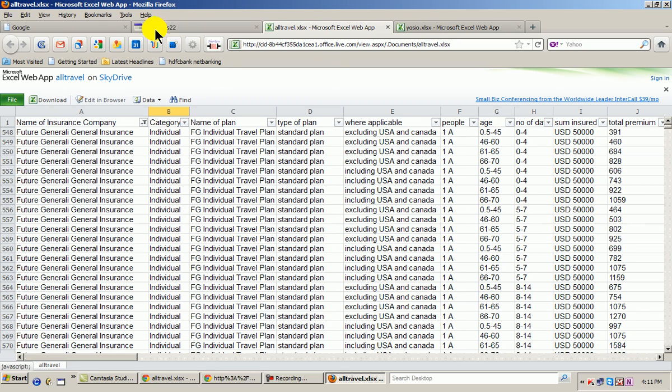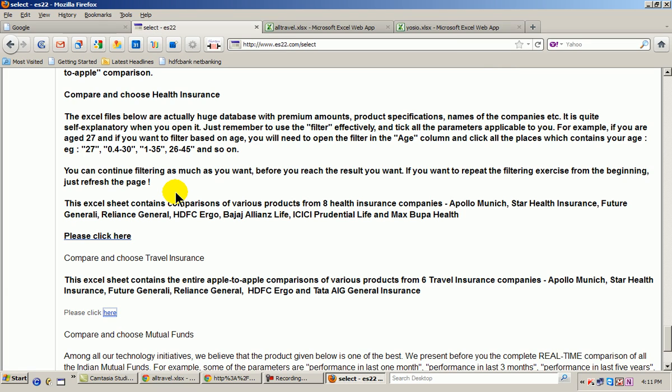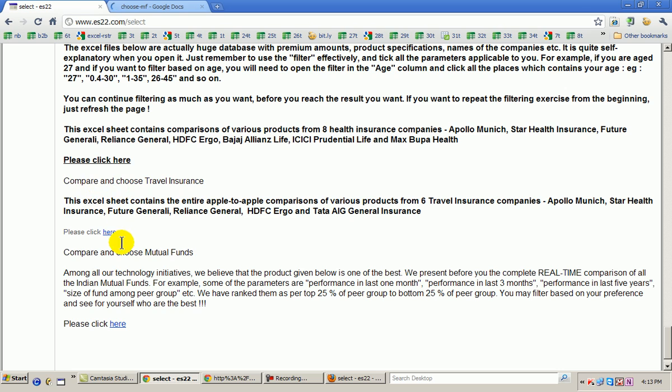Now what is it for mutual funds? We believe that we got a fantastic product on mutual funds, which in our opinion is not present anywhere in the mutual fund industry. I'll just show you that tool now. All I need to do is click here to look at the mutual fund tool. I'll just read this out. Among all our technology initiatives, we believe that this product is one of the best. A real-time comparison of all Indian mutual funds, parameters and all. So I'm going into this tool.